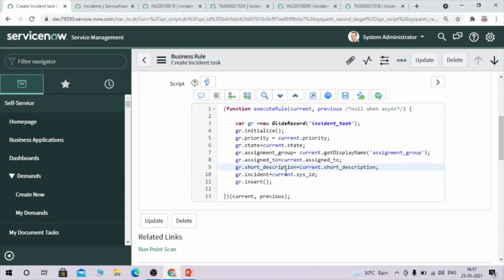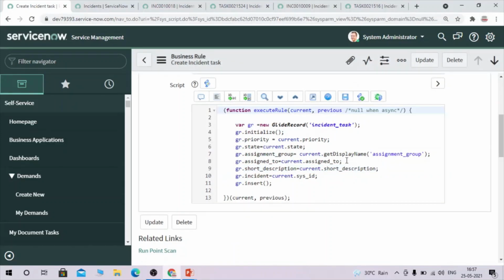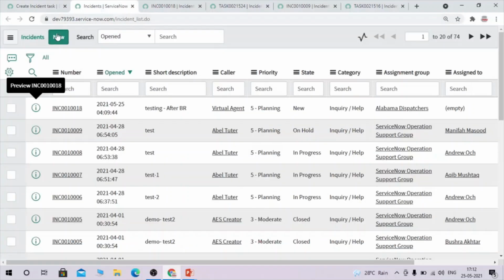Okay, so we have added the short description, and assignment group is fine. So let's use display value and see whether it's working or not. Okay, let's create an incident and check once again.